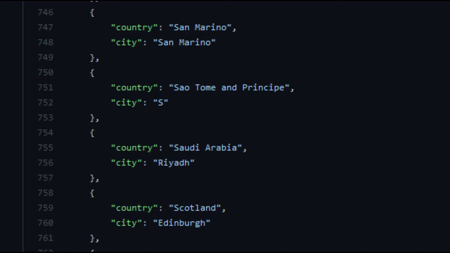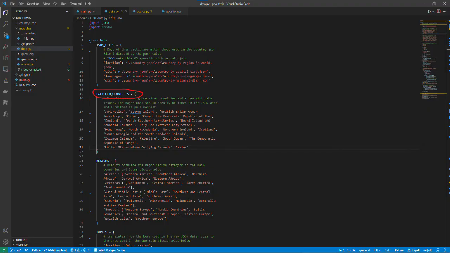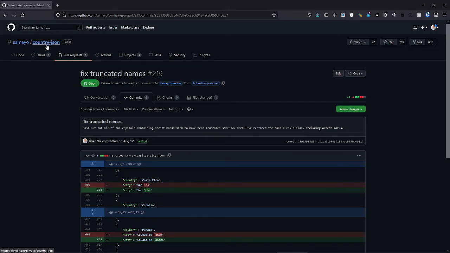One challenge I faced was that the quality of this dataset was far from perfect, and this sometimes led to questions that didn't make a lot of sense. One way I addressed this was to incorporate a list of excluded countries, which the program will avoid asking questions about. I also made some changes to the raw data files, which I have submitted to the original repository as a pull request.